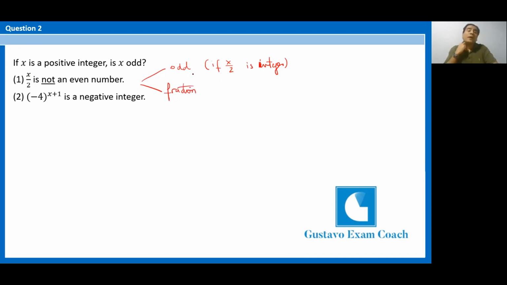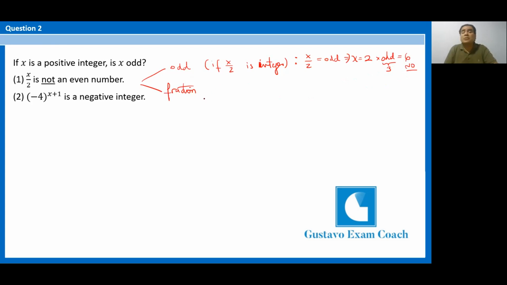So we would have two cases: when x over 2 is an odd number, or when x over 2 is a fraction. But consider this: if x over 2 is odd, then it follows that x would be, for example, 2 times an odd number. Let's say, for example, 3. Okay, 2 times 3 equals 6. So here we have an answer no to the question, because 6 is not odd.